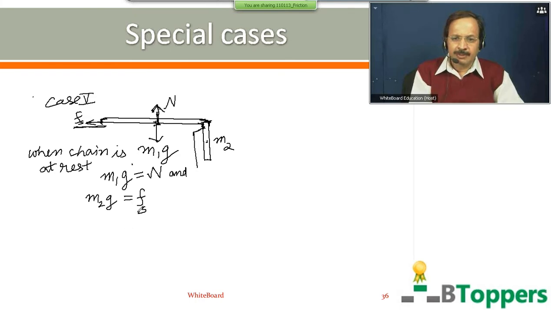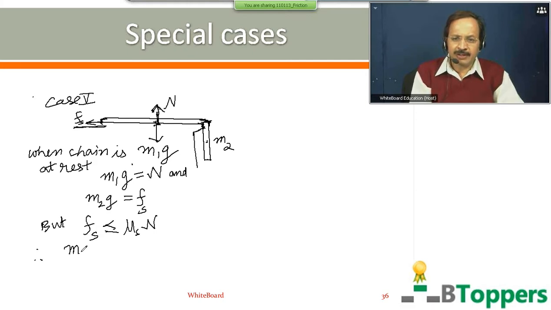But the magnitude of static friction between two surfaces in contact cannot be more than the limiting value, μs into N. So on the left hand side, I will substitute here Fs equal to M2g. On the right hand side, we can substitute N equal to M1g.